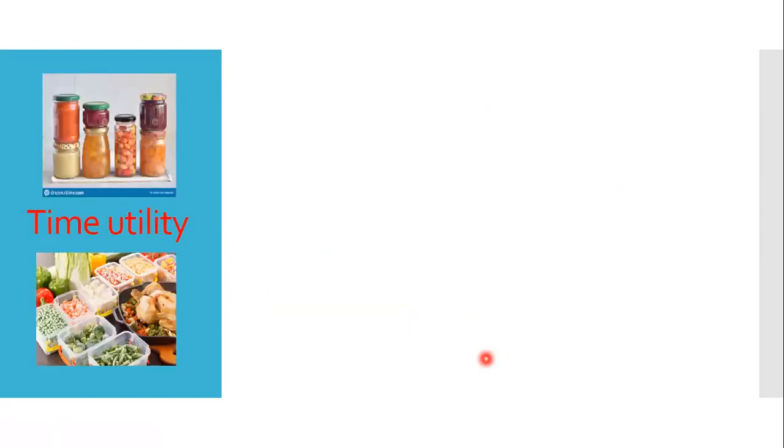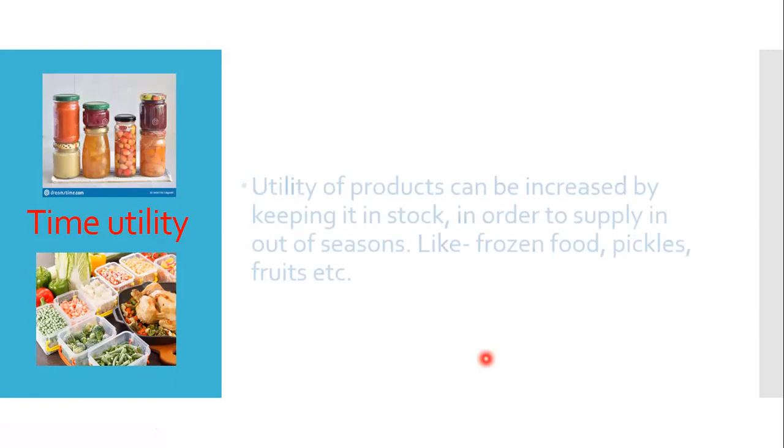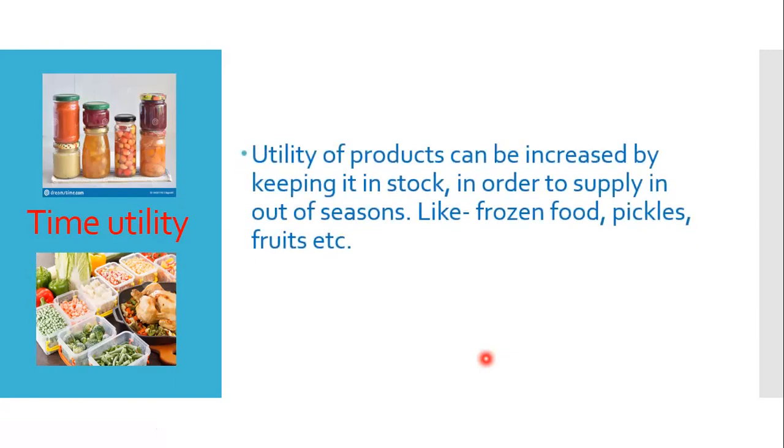Then time utility. What is time utility? The utility of products can be increased by keeping them in stock in order to supply them out of season. When the products are very much available, their demand is less because supply is very high.